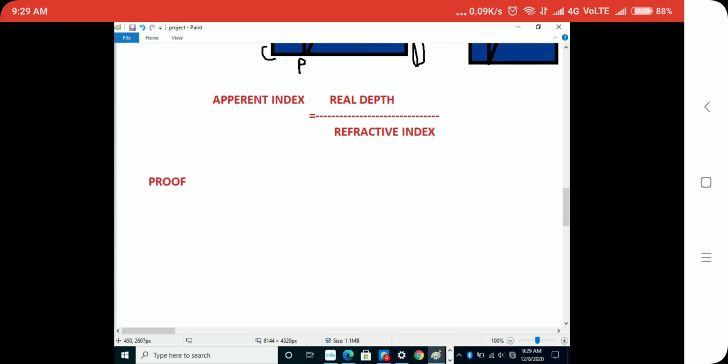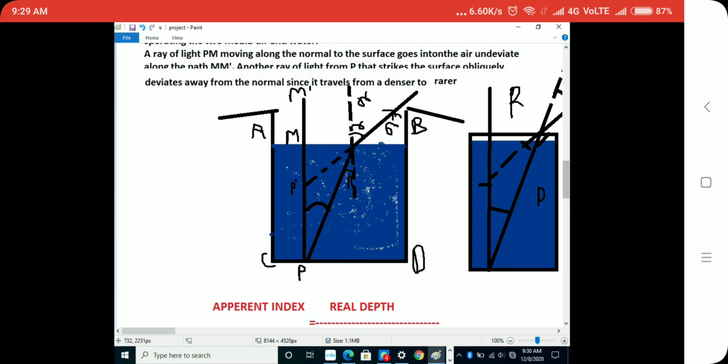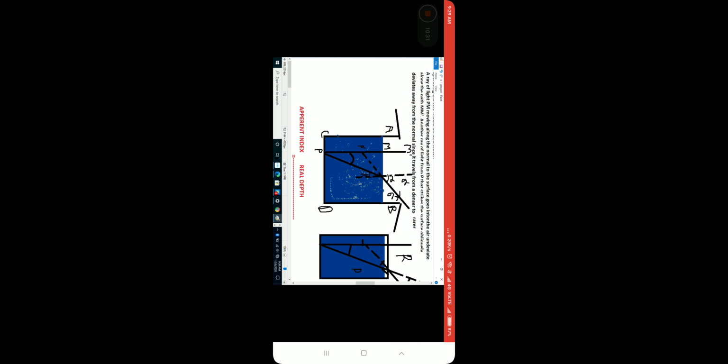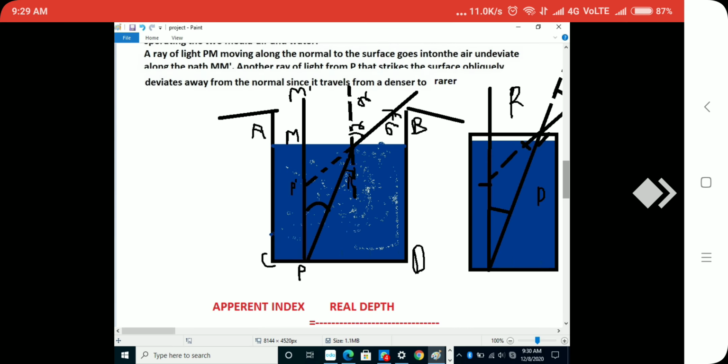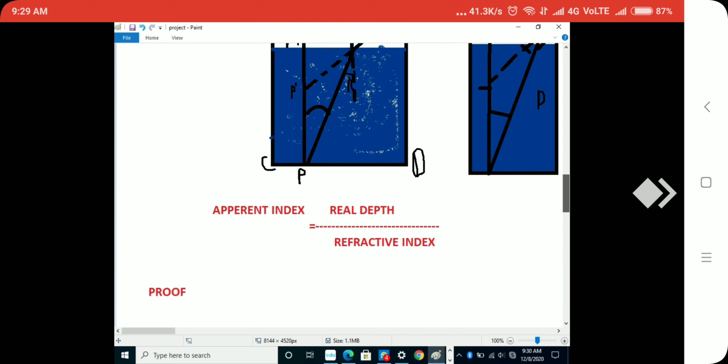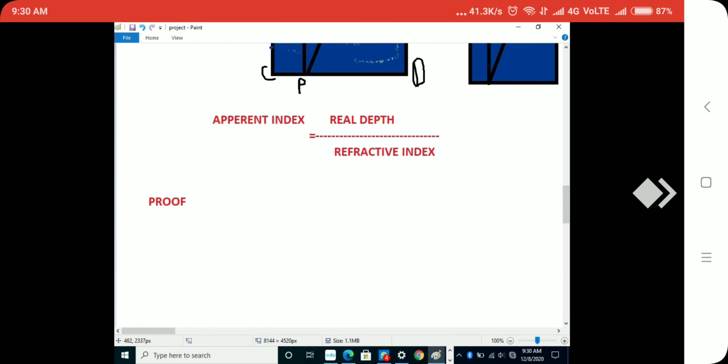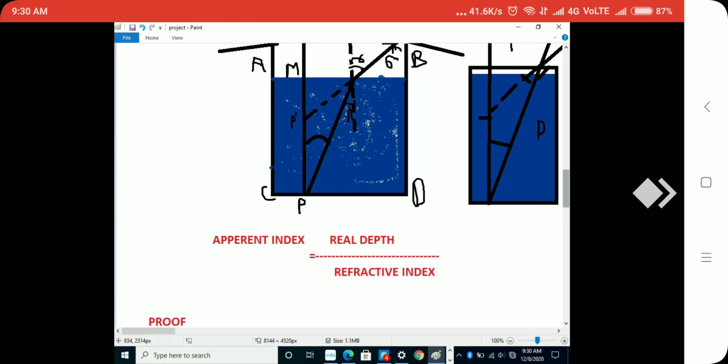Let me explain the apparent depth. The apparent depth is equal to the real depth divided by the refractive index. You should know the refractive index of water. I told you in the previous video that the refractive index of water is 1.33. The apparent depth is the depth at which we see the object across this surface.